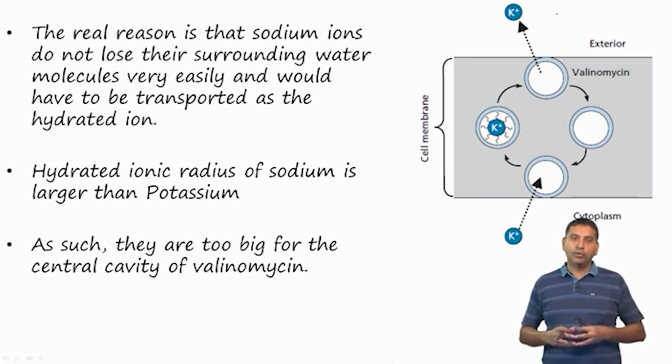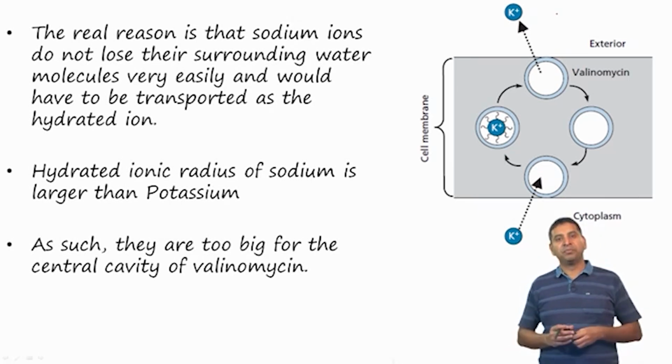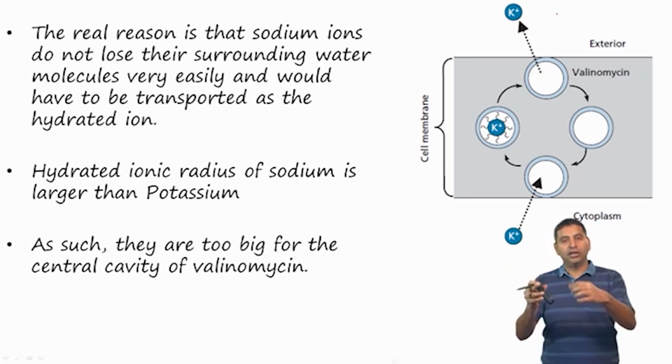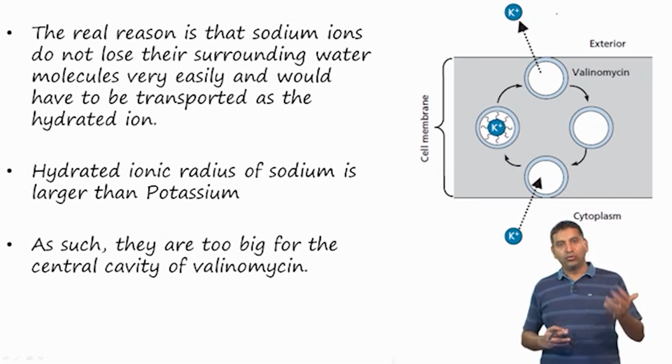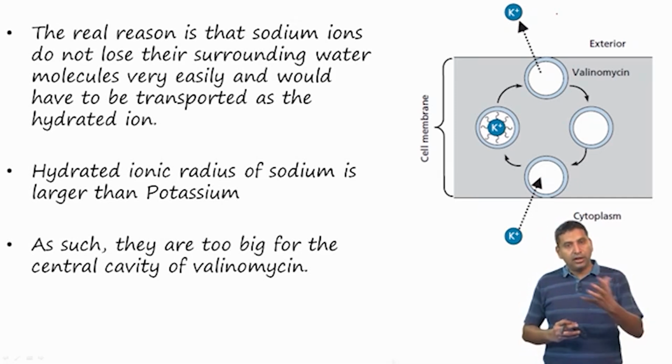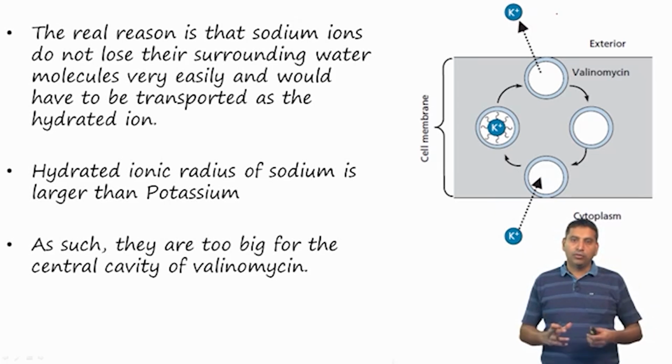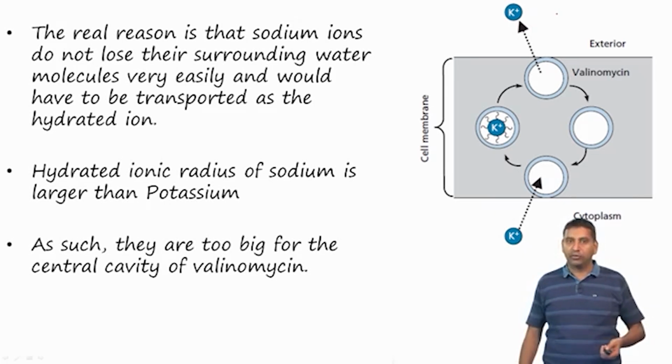Also, sodium ions do not lose their surrounding water as easily as potassium ions. Potassium ion, being larger, has a greater tendency to lose water molecules and become naked, whereas sodium ion does not. Together this imparts selectivity towards potassium ions over sodium ions.